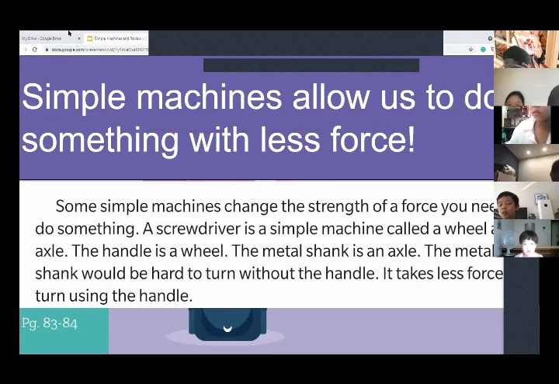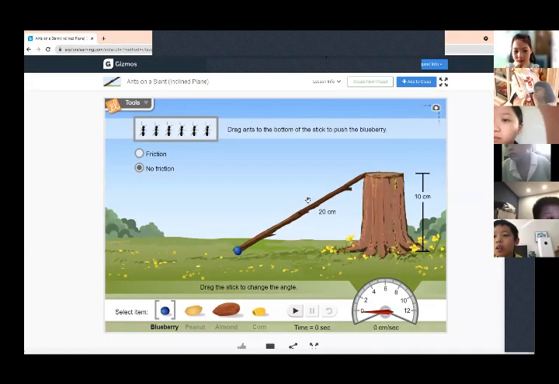Simple machines also help us to do something with less force. Very good. Yeah, guys, think about if you tried to unscrew a screw with just your hands. Imagine if you tried to unscrew a screw with just your fingers. It would be very hard. The screwdriver allows you to do it with less force. Yeah, so we are looking at a simple machine.